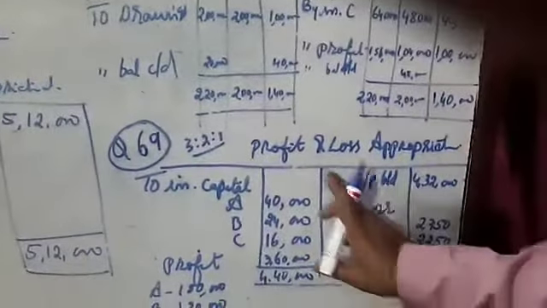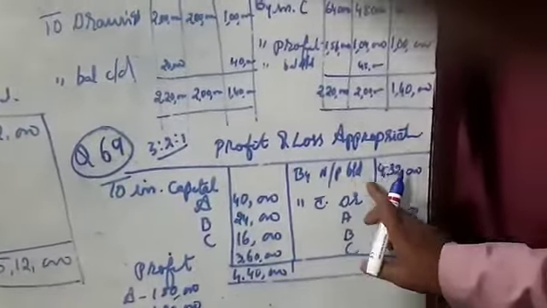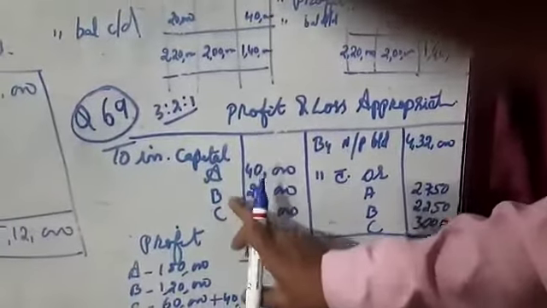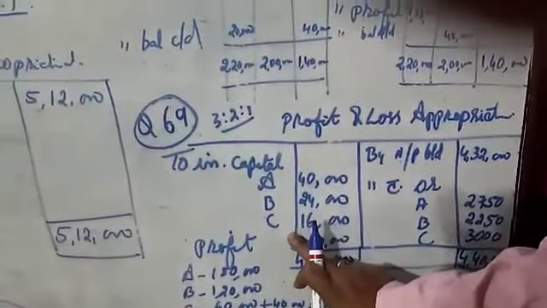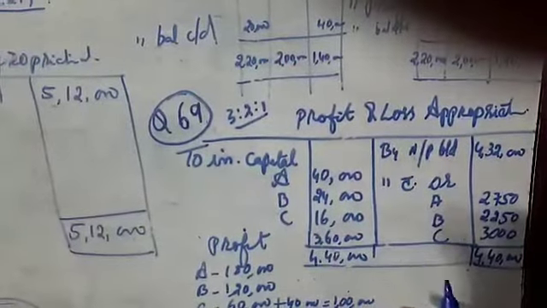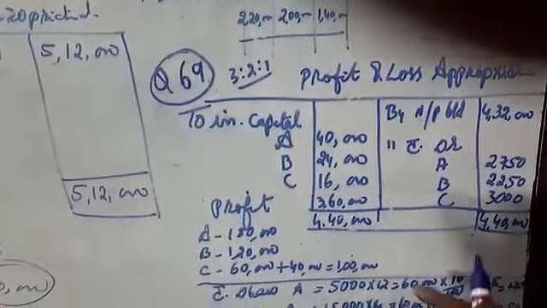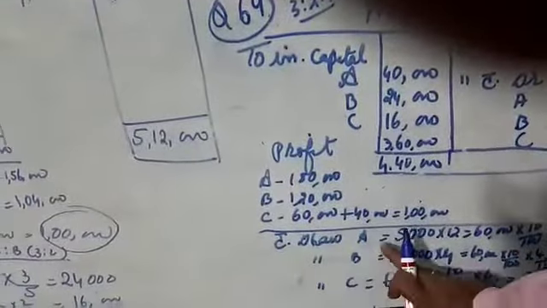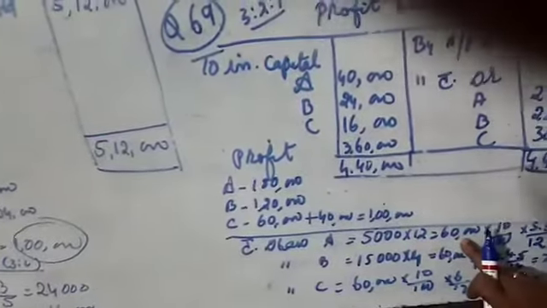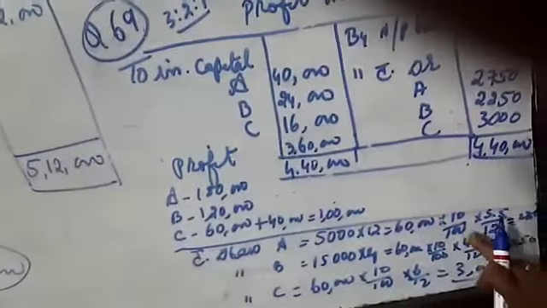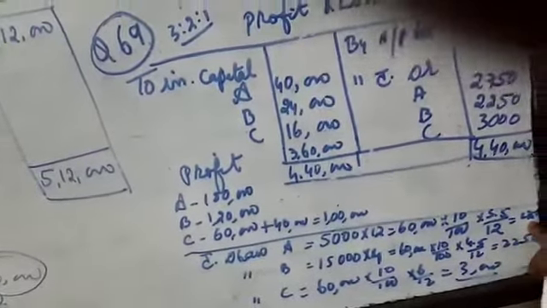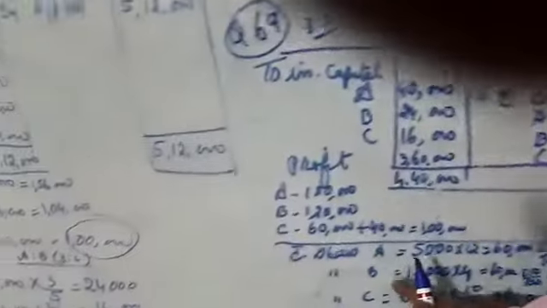So we first write the profit and loss appropriation account: net profit brought down 4,32,000. Then interest on capital of A, B, C at 8%, and interest on drawings at 10%. A had withdrawn 5,000 at the end of every month. So interest on drawings of A: 5,000 into 12, total 60,000 into 10 upon 100, end of every month, so 5.5 upon 12. So 2,750 will come.